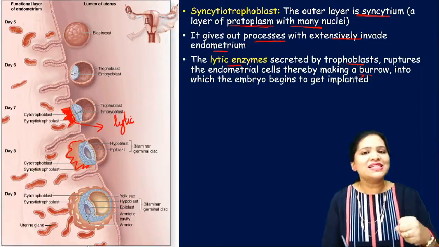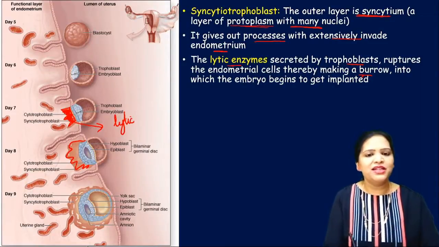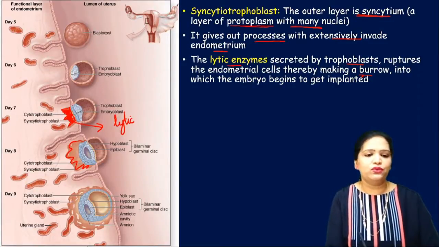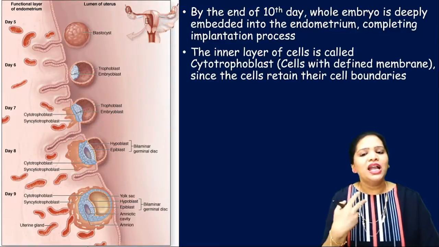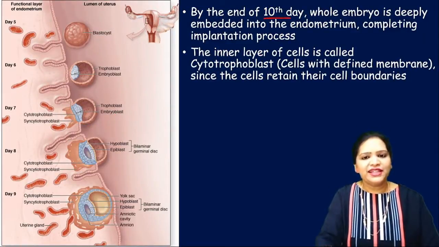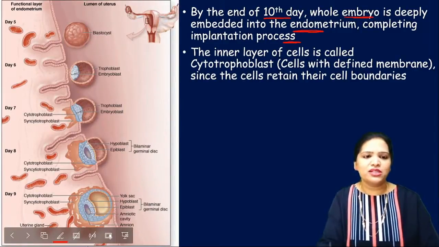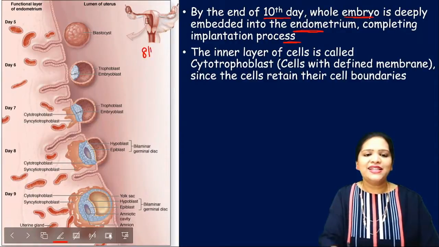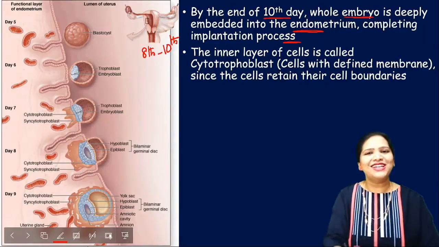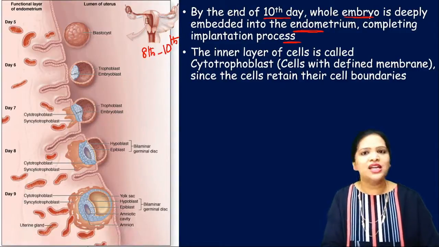Thereby the blastocyst gets implanted by means of the syncytiotrophoblast, right? Then, by the end of the 10th day, the whole embryo is deeply embedded in the endometrium, completing the implantation process. It starts at the 8th day and finishes by the 10th day. In around 2-3 days, the implantation process finishes.